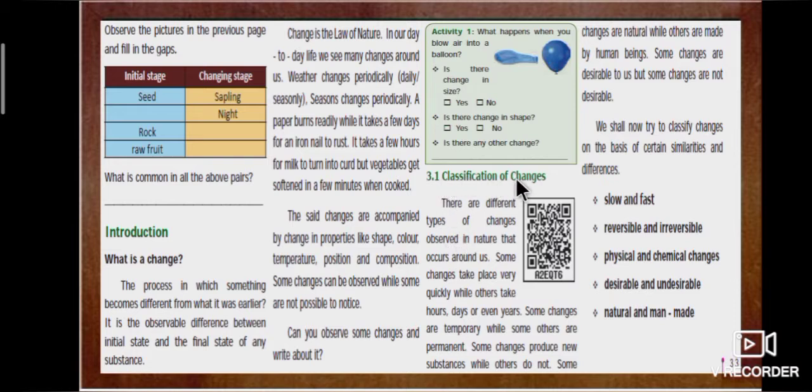Next we will see classification of changes. There are different types of changes observed in nature that occur around us. Some changes take place very quickly while others take hours, days or even years. So on the basis of certain similarities and differences, changes are classified into slow and fast change, reversible and irreversible change, physical and chemical changes, desirable and undesirable changes, natural and man-made changes.